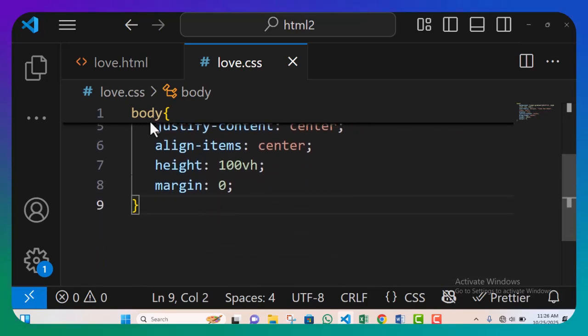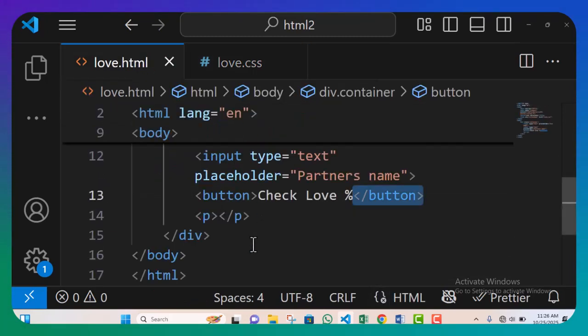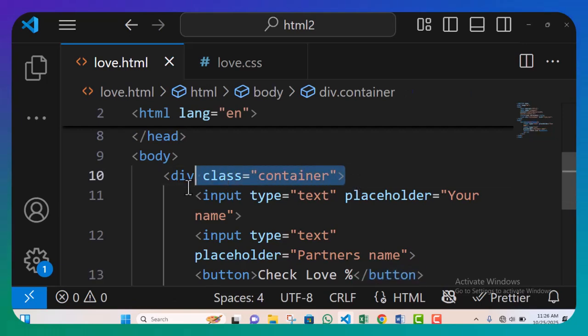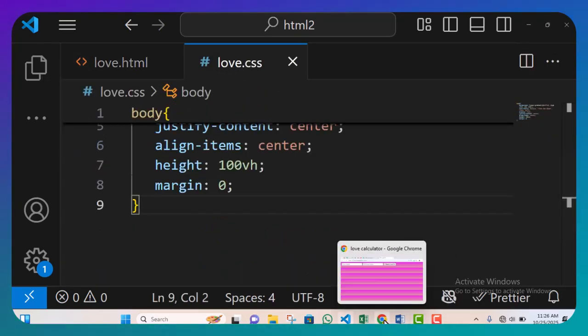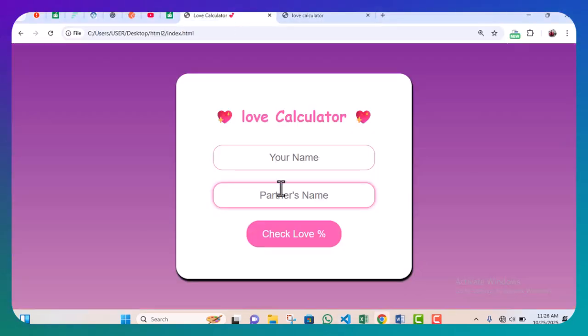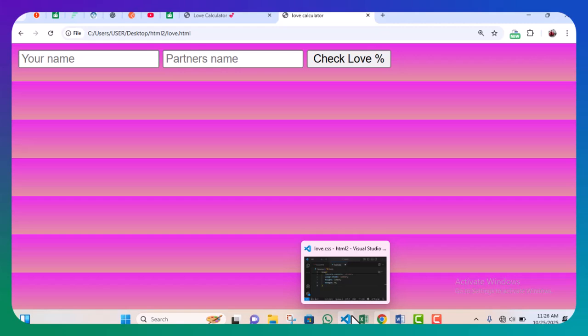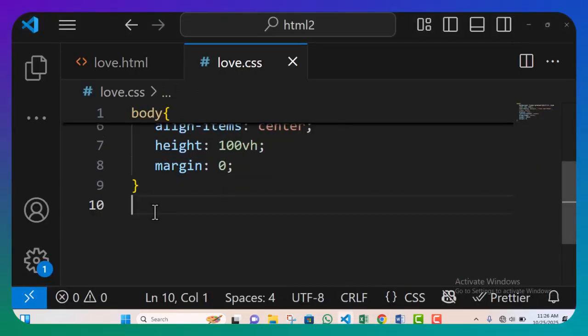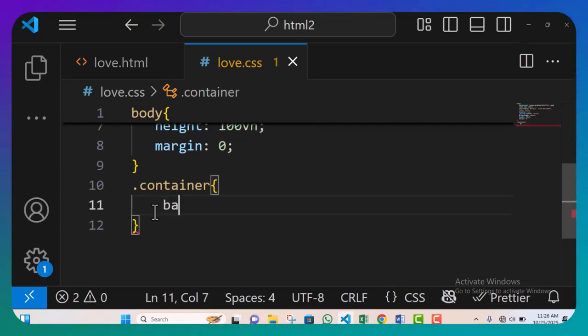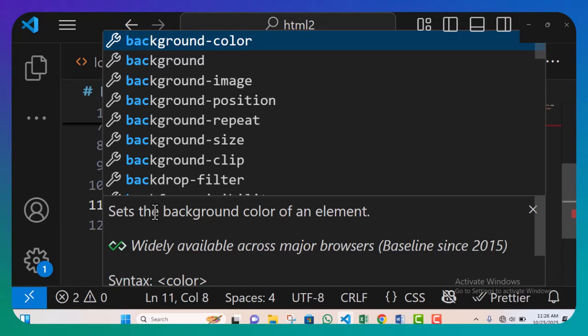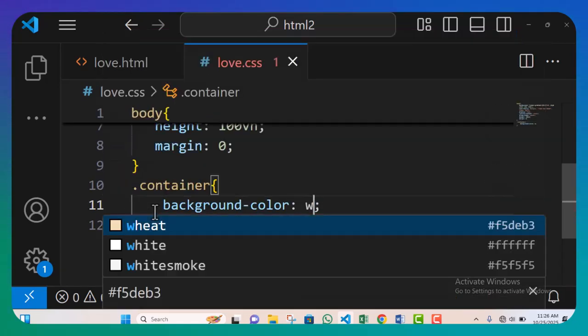So let's work on our container, which is this container in our HTML. Let's work on the container, because when we go to the one we are trying to duplicate, the container is white. This is what we are working on. So let's work on that container. Okay, so dot container, remember it's a class, right? So dot container curly braces. I'm going to say background color. All right, I'm going to give it a background color of white.